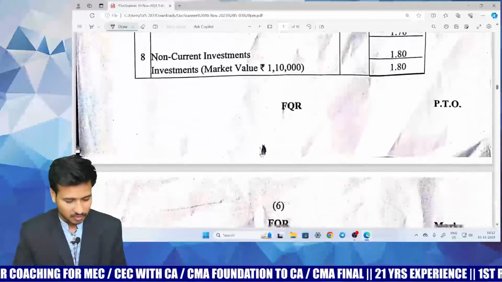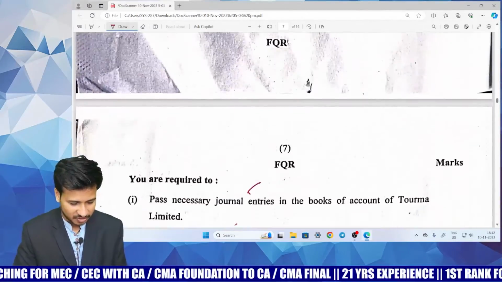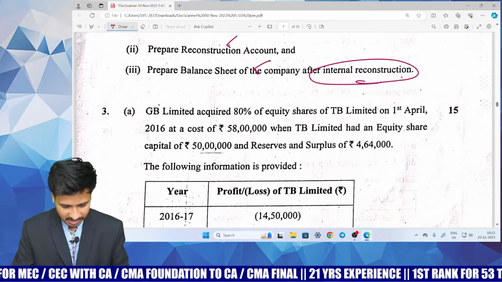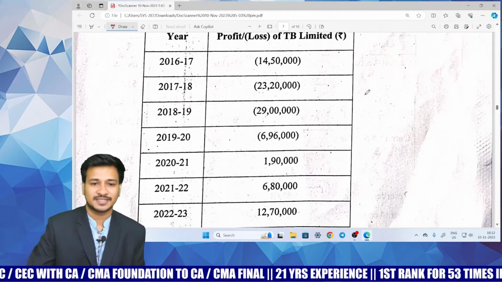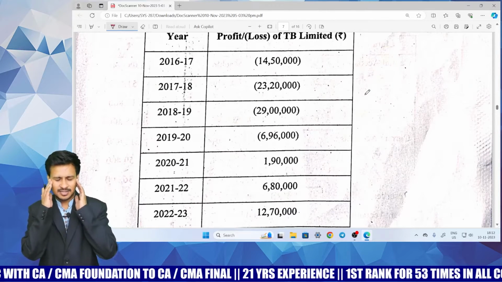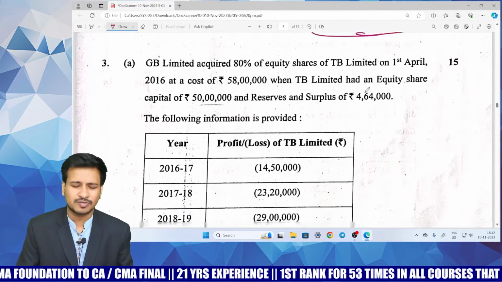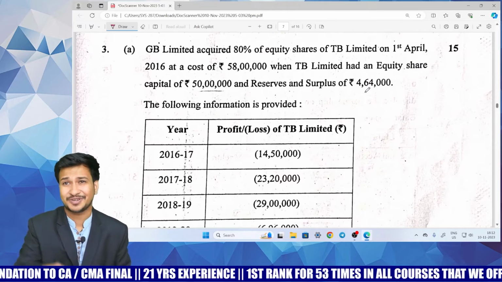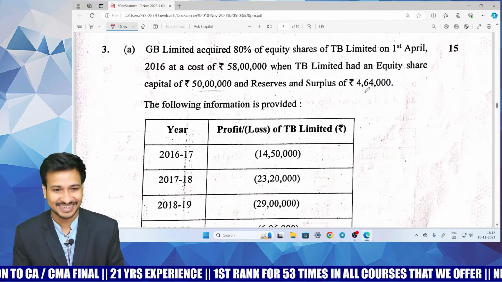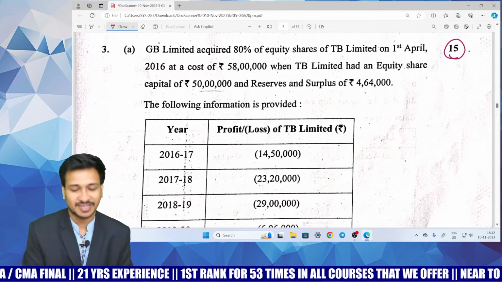Now let me move on to the next question. That's all about question number 3. 3A for 15 marks, minority interest. My dear children, this is such a simple question where none of the students will be expecting that this question will be tested for 15 marks actually. But this was actually tested for 15 marks.